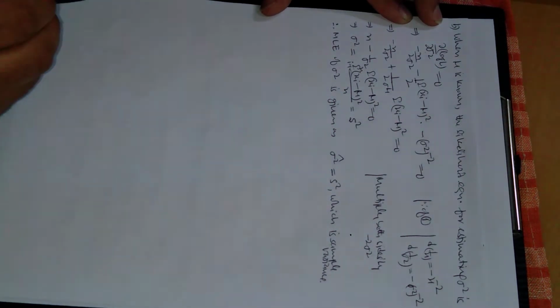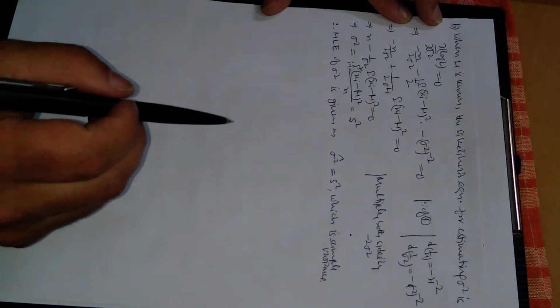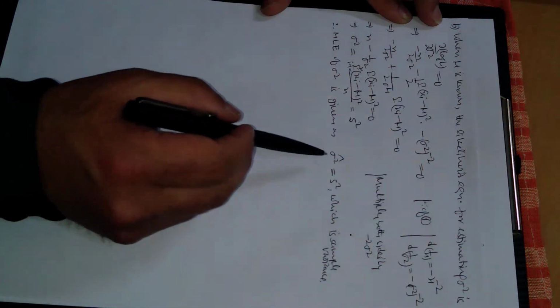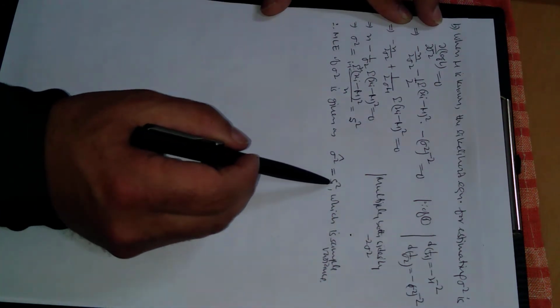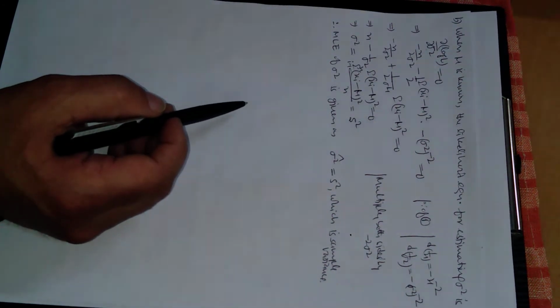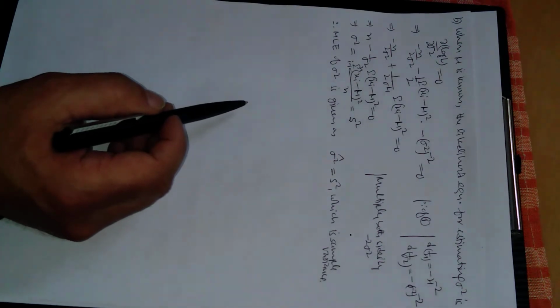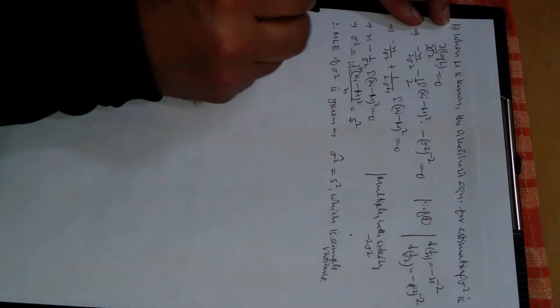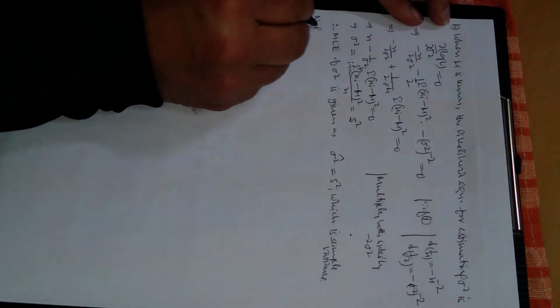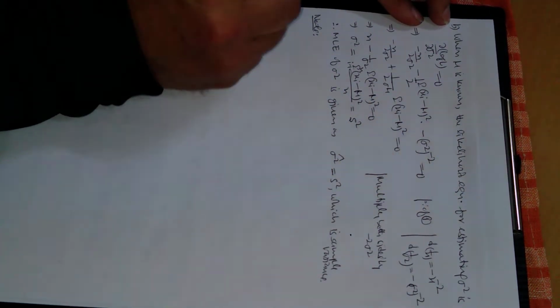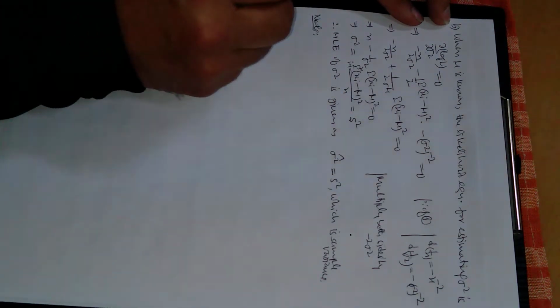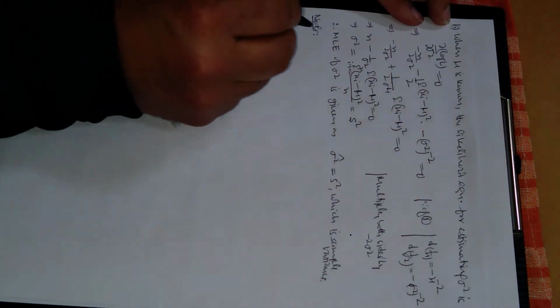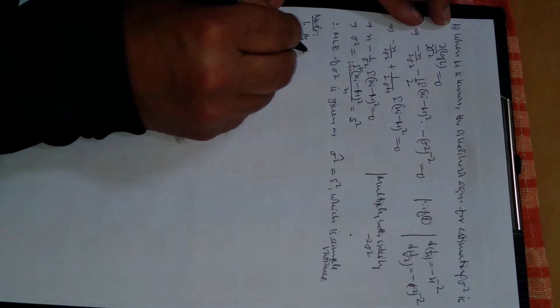So when mu is known, the likelihood equation for estimating sigma square gives sigma square cap equal to s square, which is the sample variance, right? So from this numerical, I'm going to draw some important conclusions.